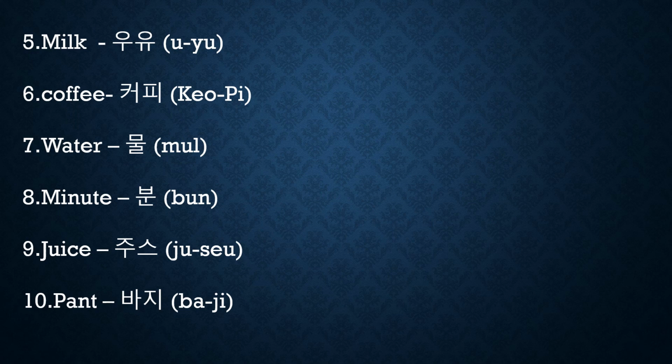Next, milk. What is milk in Korean? Uyu. Here U is one syllable, and U is one syllable. If you observe, both syllables start with ovals only. It is also a vowel, but what is our rule?